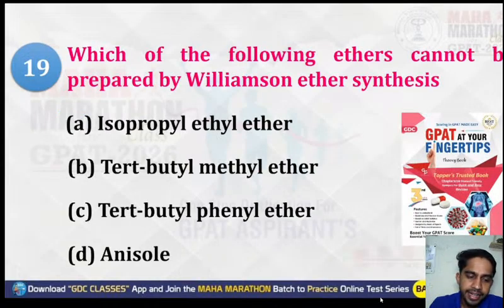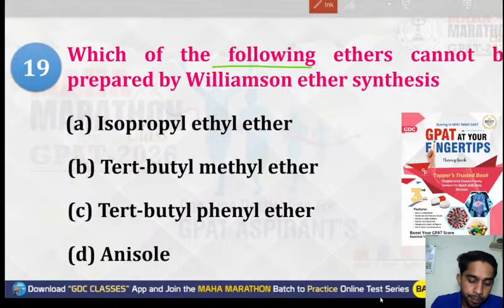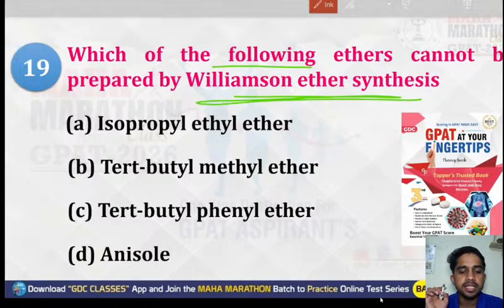So it's question number 19. What is question number 19 saying? Very simple question. Which of the following ethers cannot be prepared by the Williamson ether synthesis? Okay. So Williamson ether synthesis is what? It is a type of SN2 reaction. Williamson ether synthesis is a type of SN2 reaction, and they have asked which cannot be prepared.